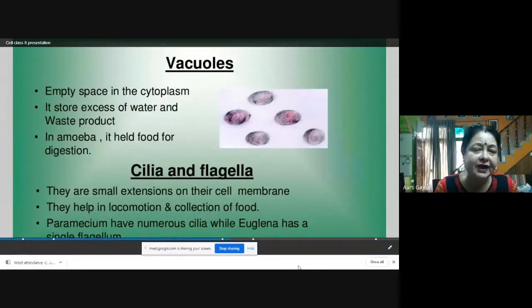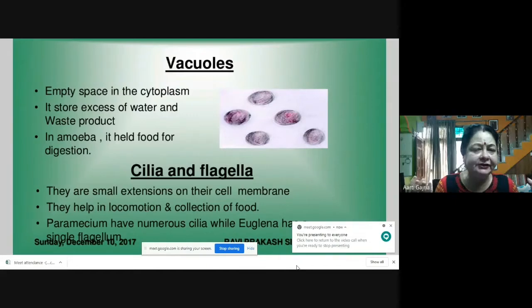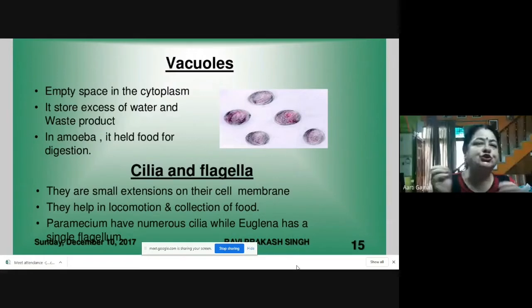Now, vacuoles are empty spaces in the cytoplasm. What are they doing? They are storing waste material, they are storing water, and there are food vacuoles also. So these vacuoles are just to keep some substances inside them. They are the empty spaces present in the cytoplasm to store things. And in amoeba, food vacuoles are present, and they are responsible for the digestion of the food.